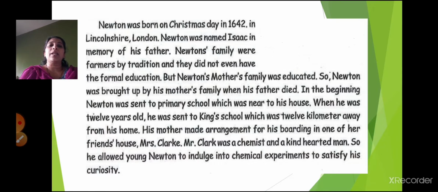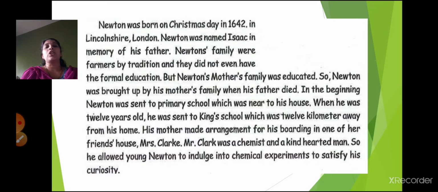In the beginning, Newton was sent to a primary school which was near to his house. When he was 12 years old, he was sent to King's School which was 12 kilometers away from his home. His mother made arrangements for his boarding in one of her friend's house, Mrs. Clark. Mr. Clark was a chemist and a kind-hearted man. So he allowed young Newton to indulge in chemical experiments to satisfy his curiosity.